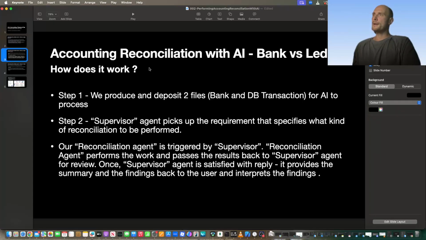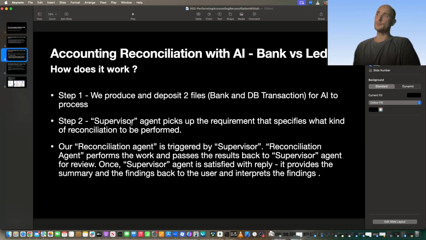Okay, so now how does it work? First we produce and deposit the two dataset files, and we're placing them where the AI will be able to access them. Within our example, that's actually within the Google Colab setup. You can do it locally on your machine, if you will.